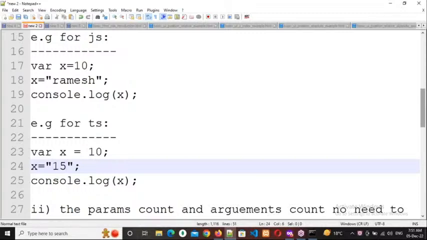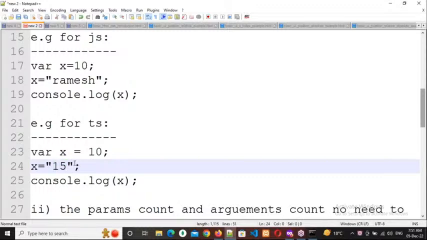What is the output I will get? Error, sir. Why error? Yes. Because you are writing a number, but you are writing it inside double quotation marks. Since you are writing it in double quotations, this is also treated as a string only. Okay, so that's why you'll get an error.